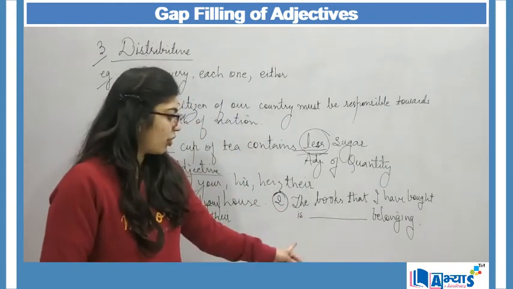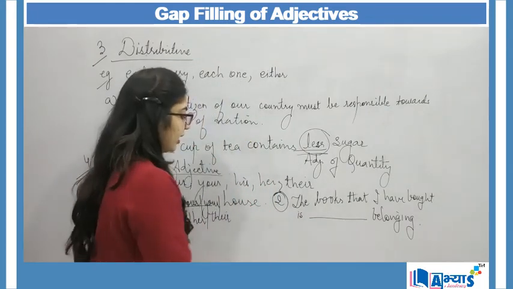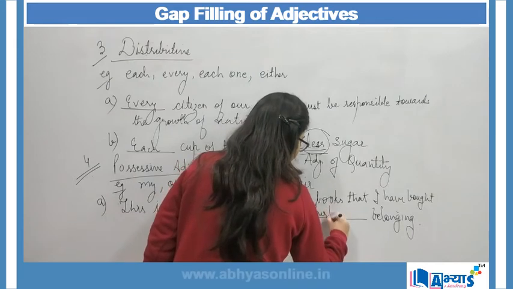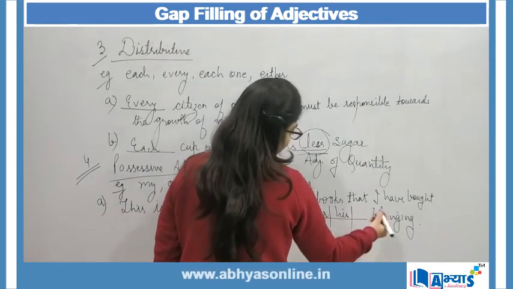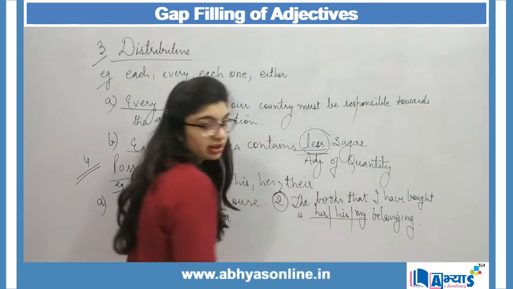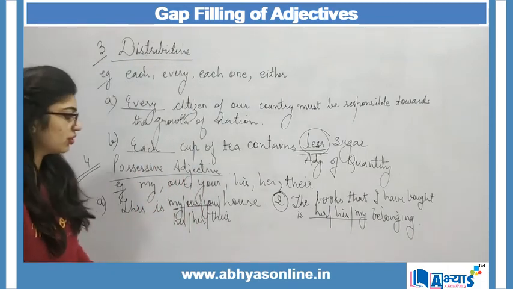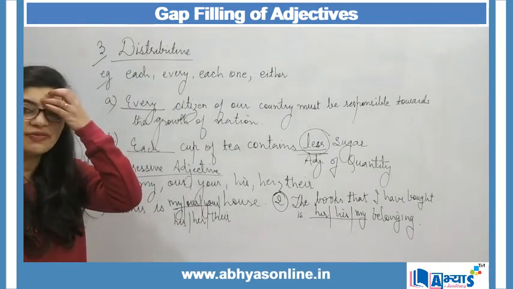The books that I have bought is dash belonging. So it can be, it is her belonging, it is his belonging, or this is my belonging. Anything can fit over here. So these two were the examples of possessive adjective.